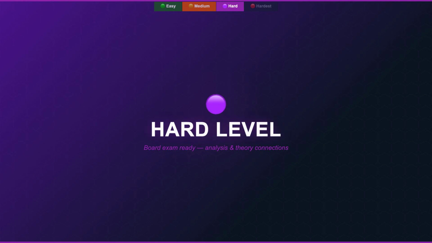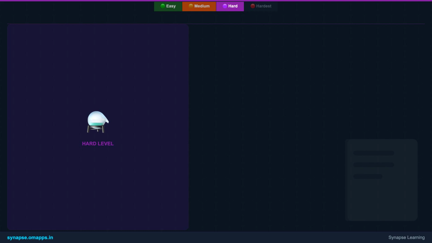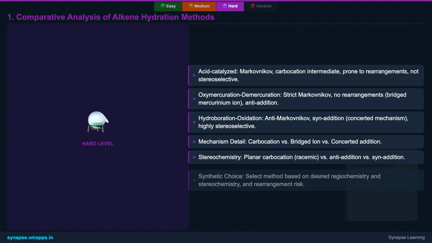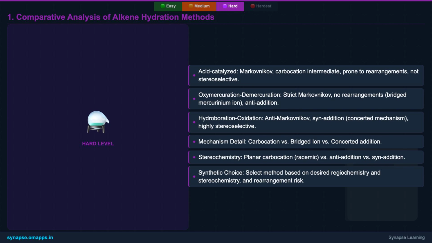The hard level dives into the intricate mechanisms, stereochemical implications, and advanced applications in alcohol synthesis. Here, we'll scrutinize the mechanisms of alkene hydration in detail. For acid-catalyzed hydration, we'll trace the carbocation intermediates and understand how rearrangements can occur, impacting the final product. We'll contrast this with the stereospecific anti-addition of oxymercuration-demercuration and the syn addition of hydroboration oxidation, highlighting their distinct stereochemical outcomes and how they prevent or allow rearrangements.